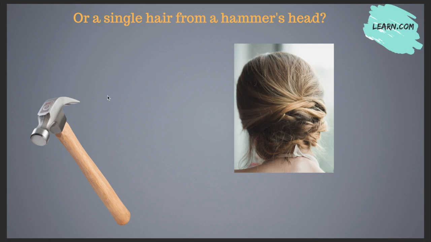Now, normally we human beings have hair on our head, but what the poet is saying is, have you ever seen a single hair on the hammer's head, which is not at all possible? As human beings we have hair on our head, but on a hammer's head we cannot find even a single hair.